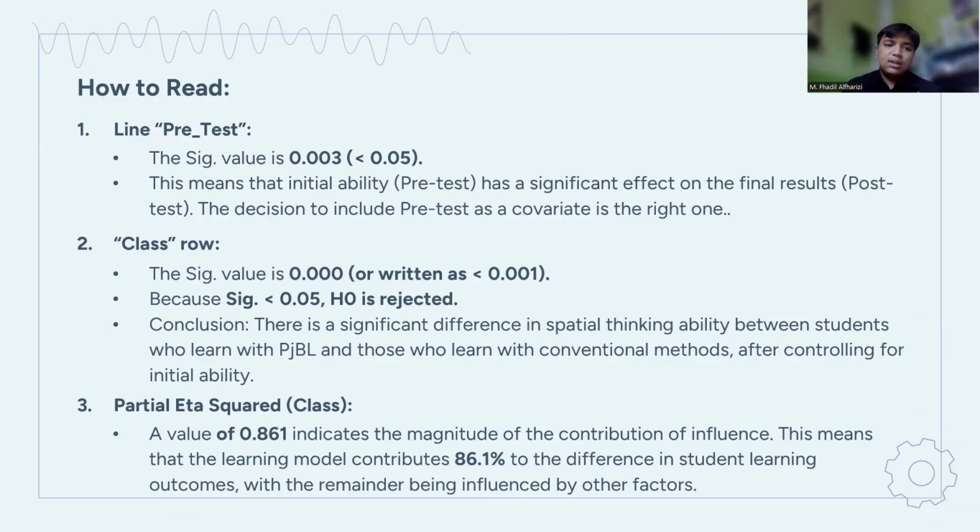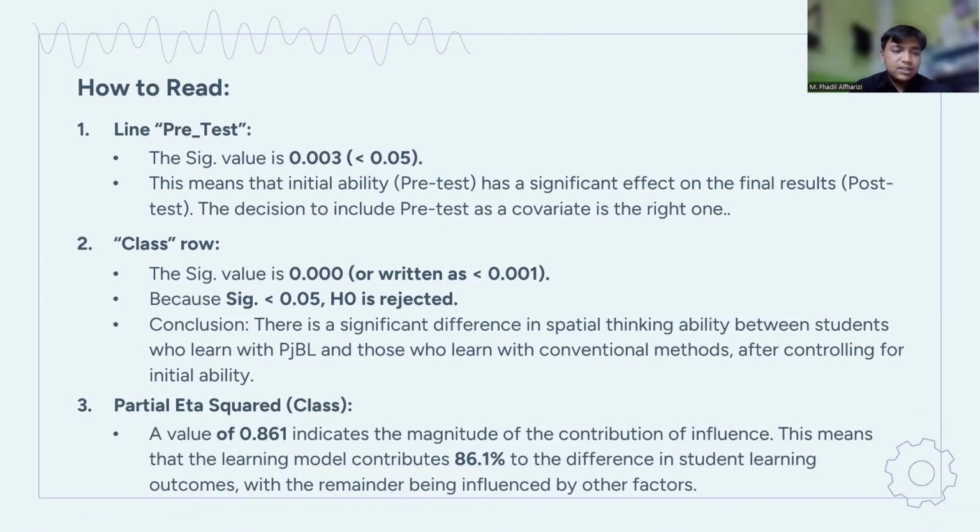Number two is the class row. The significance value is 0.000, or written as smaller than 0.001. Because the significance is smaller than 0.05, H0 is rejected. Conclusion: there is a significant difference in spatial thinking ability between students who learn with PjBL and those who learn with conventional methods after controlling for initial ability.